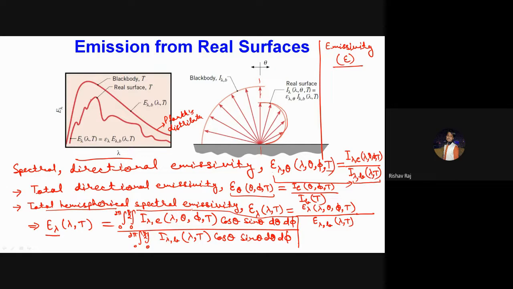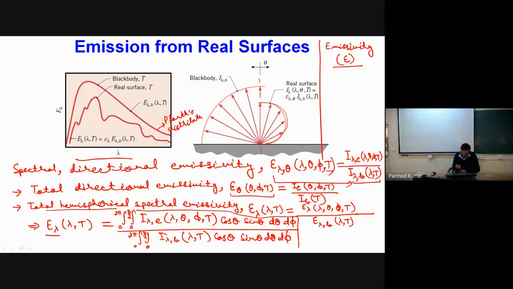Okay, sir. Okay. Now, because this I lambda b, whatever I have written in the denominator, is only a function of wavelength and temperature, and we are doing integration over theta and phi, I can take it out of the integration and bring it to the numerator. So if I bring it to the numerator, I will find I lambda e divided by I lambda b. So the ratio of I lambda e and I lambda b is nothing but our spectral directional emissivity.